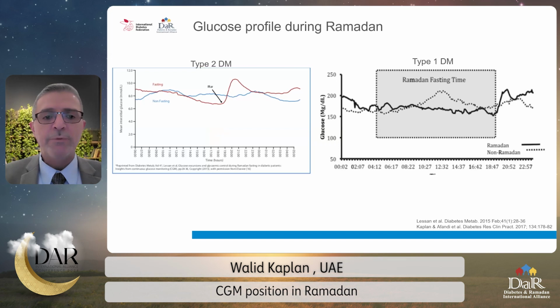Here I'm showing you glucose profile of type 2 diabetes on the left, type 1 diabetes on the right, and you can see in the red line on the left and the solid line in the right, that in both type 1 and type 2, there is gradual decline of glucose before iftar, rapid increase of glucose during the iftar, and persistent hyperglycemia in the evening hours. Same pattern is seen in type 1 diabetes patient as well.